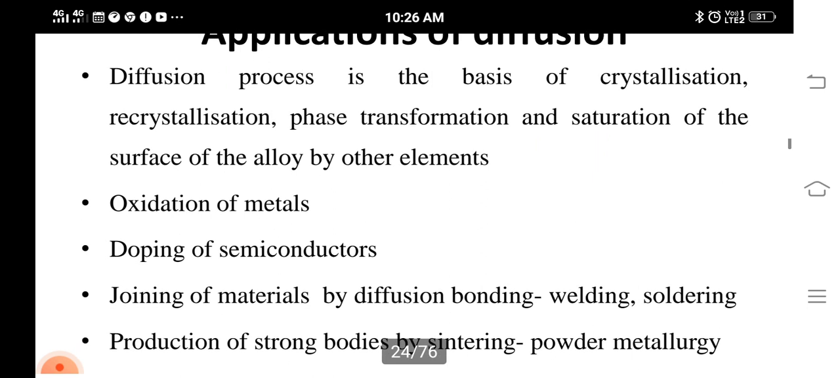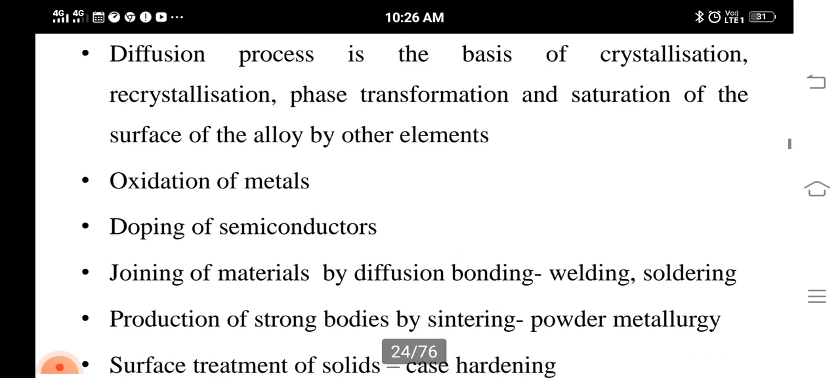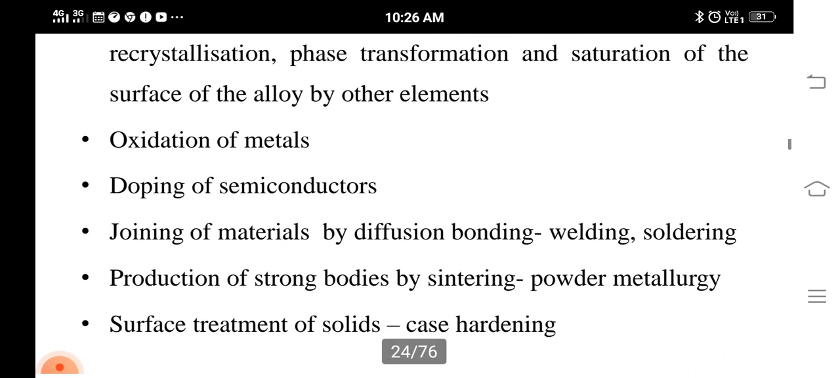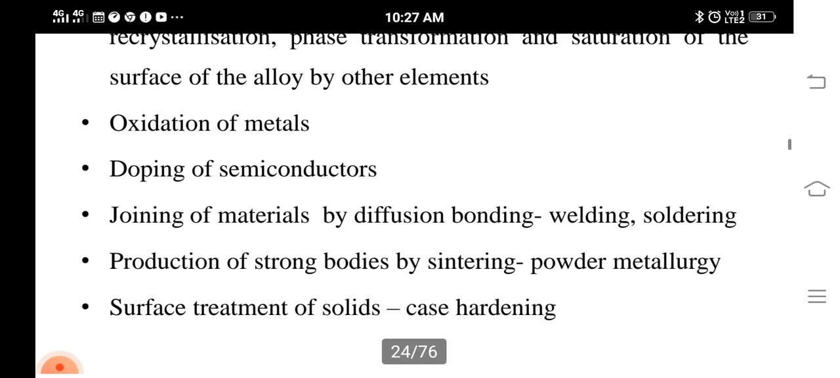Joining of materials by diffusion bonding, like welding and soldering, are applications of diffusion. The production of strong bodies by sintering with the method of powder metallurgy is another application of diffusion. Surface treatment of solids by case hardening is an example of diffusion in solids.